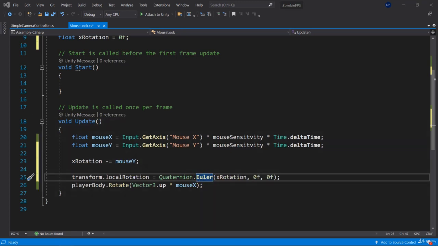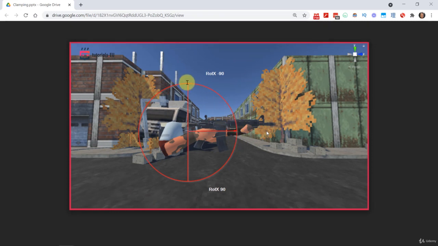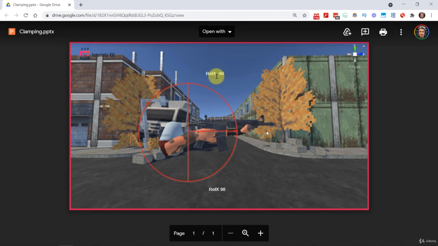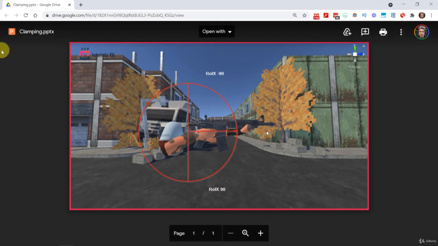Okay, now let's get into clamping. So let's have a look at what clamping does. What we want to achieve is that we can only rotate 90 degrees up or down. So minus 90 for the x value to go up and 90 to go down. So that's basically what we want to achieve, and therefore we will need to use the concept of clamping.